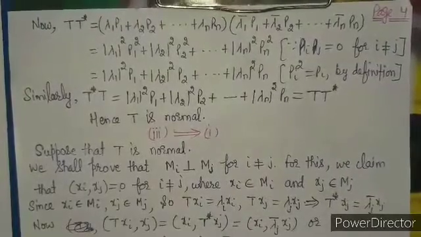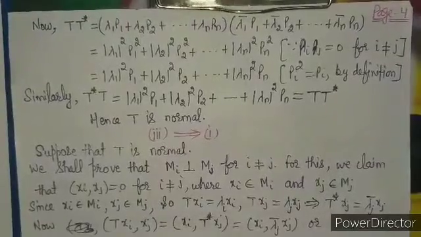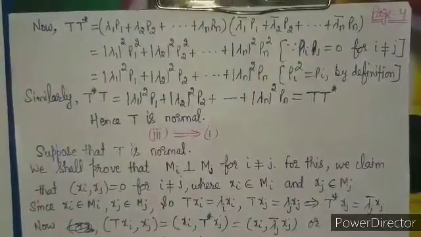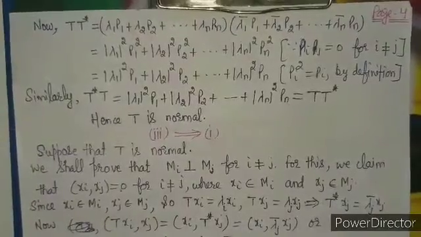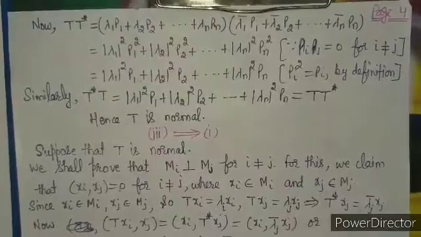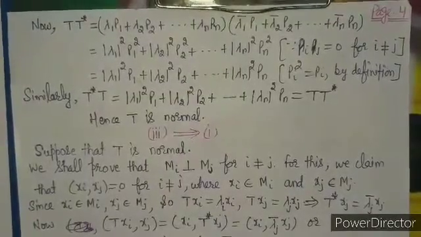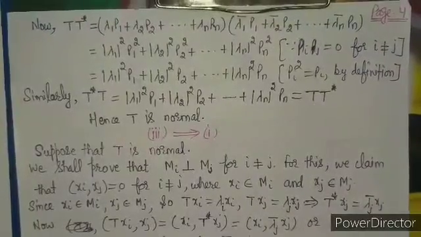Now we compute T T star and T star T, because we have to show T is normal. If we compute T T star, it is lambda 1 P1 plus lambda 2 P2 plus lambda n Pn times lambda 1 bar P1 plus lambda 2 bar P2 plus up to so on lambda n bar Pn. When we multiply these, we get mod lambda 1 squared P1 plus mod lambda 2 squared P2 plus mod lambda n squared Pn. Other products become 0 because the Pi and Pj are orthogonal.